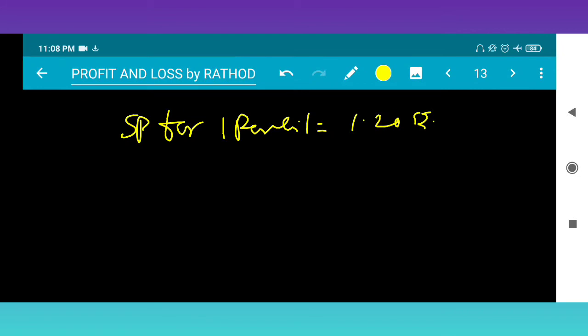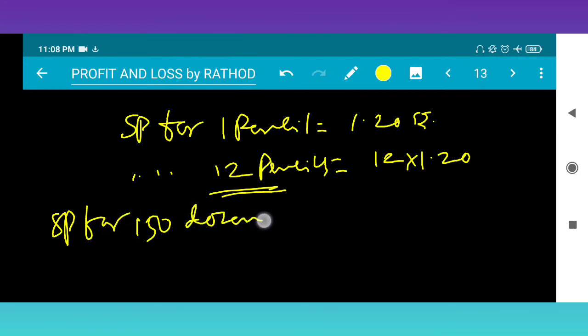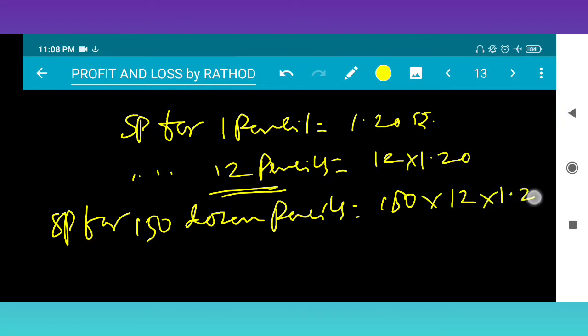So SP for 12 pencils is 12 multiplied with 1.20. There are 150 dozen, so SP for 150 dozen pencils is equal to 150 into 12 into 1.20.